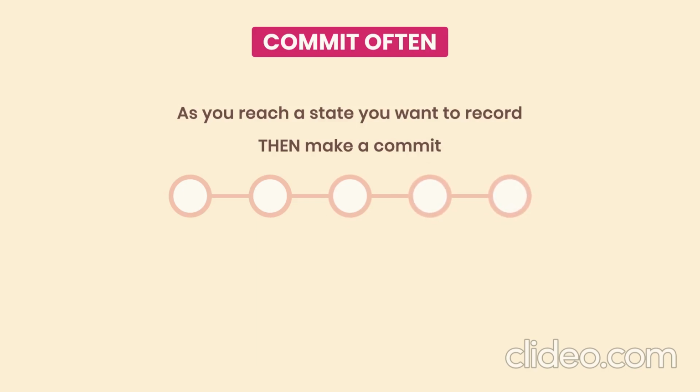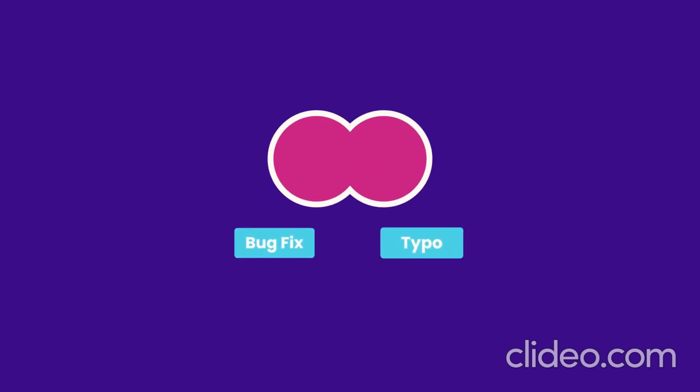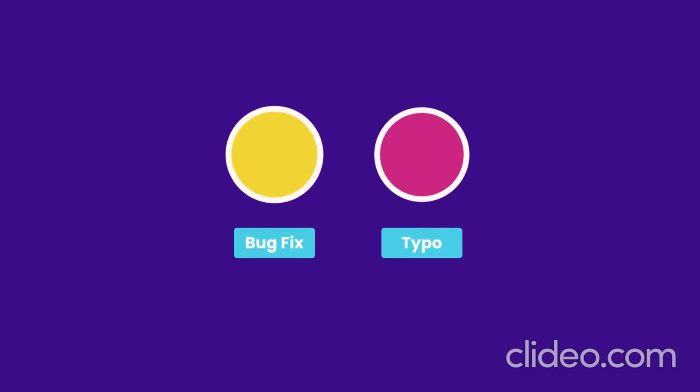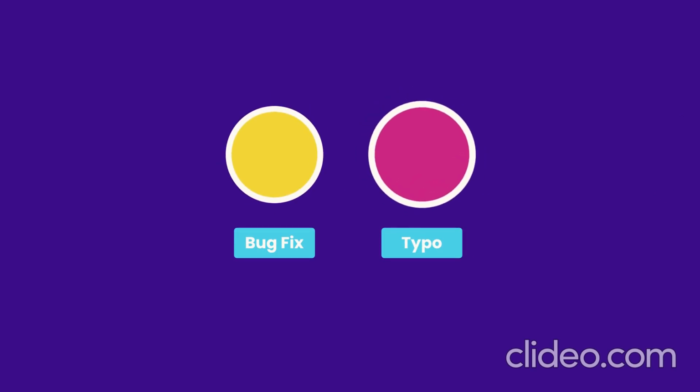So don't mix things up. For example, if you're fixing a bug and then you accidentally find a typo in your app, you shouldn't commit both these changes in one commit. You should have 2 separate commits. One commit for the typo, another one for the bug fix. Now, if you accidentally stage both these changes, you can easily unstage them. I will show you how to do this later in this section.